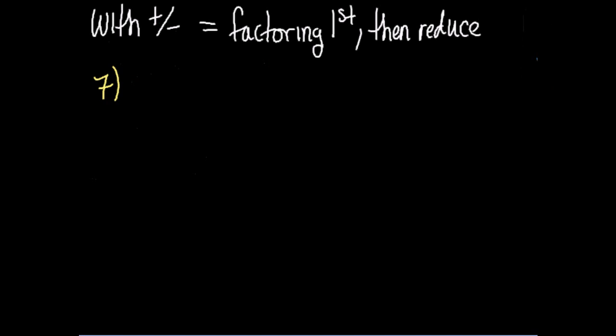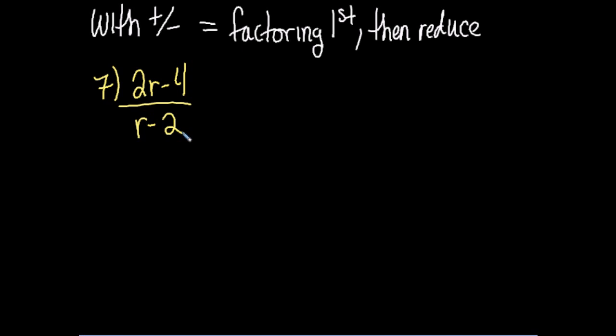Okay, if you look at number 7, I have 2r minus 4 over r minus 2. Because this has subtraction in it, I can't just look at the r's and reduce that part, and then look at the number part and reduce that. You can only do that if there's no addition and subtraction. Because there's this subtraction in the middle, I have to consider this whole numerator and the whole denominator.